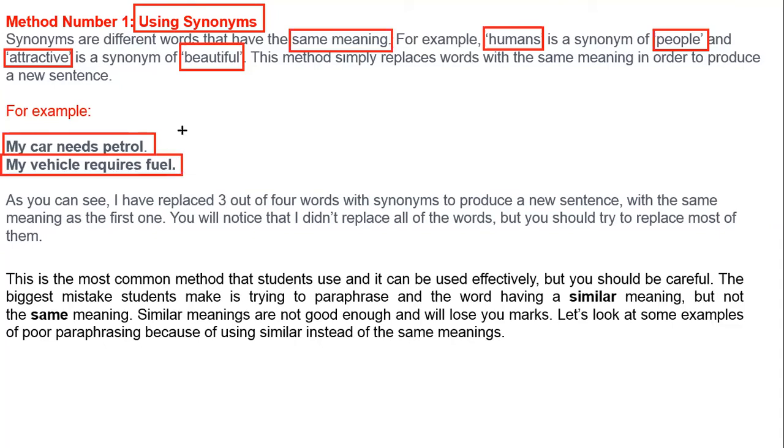Look at how we have paraphrased the words. For "my car," the synonym is "my vehicle." The synonym for "needs" is "requires." For example, we have "petrol," and the synonym for petrol is "fuel."